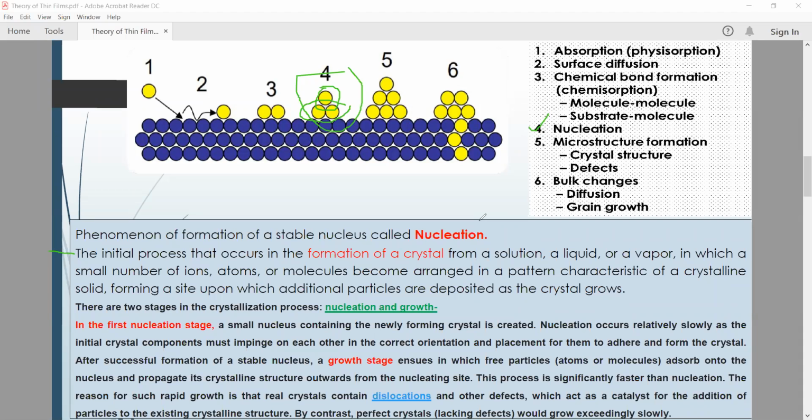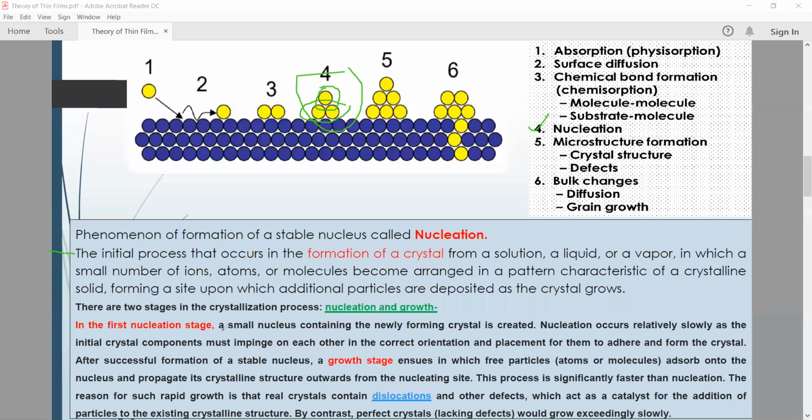And if we talk about the second point, the stable embryo is one for which adding more molecules decreases the Gibbs free energy. So you have to keep in mind that during the process of nucleation some thermodynamic processes are happening.